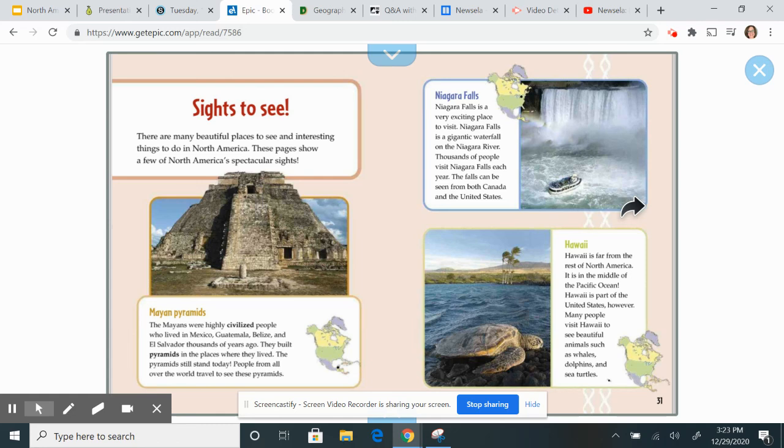Sights to see. There are many beautiful places to see and interesting things to do in North America. These pages show a few of North America's spectacular sights. And I'll let you read about the Mayan pyramids, Niagara Falls, and Hawaii.